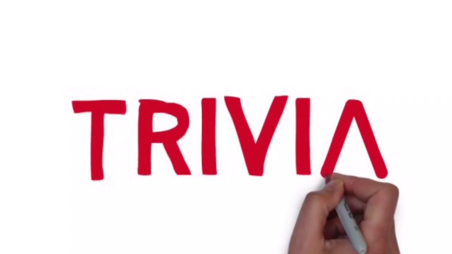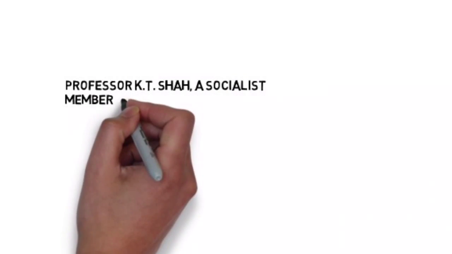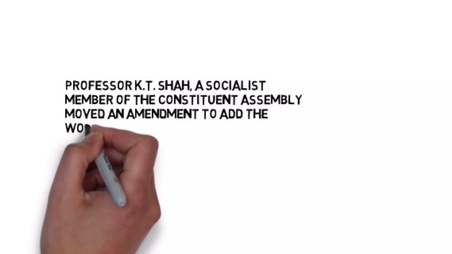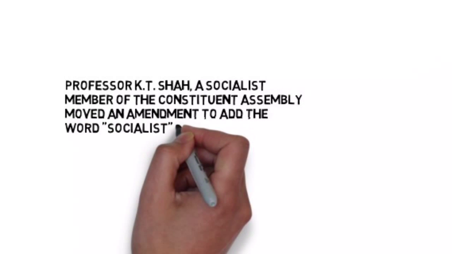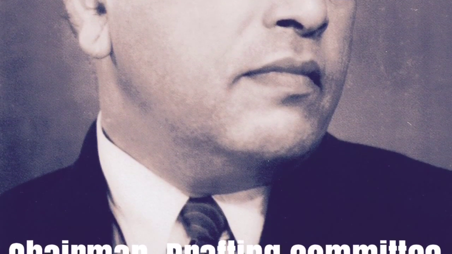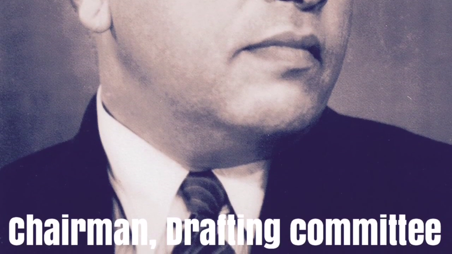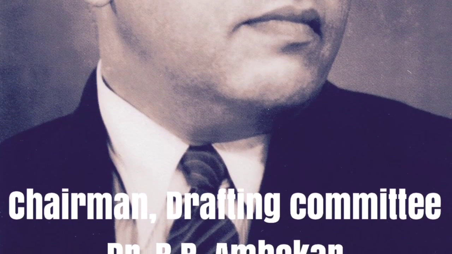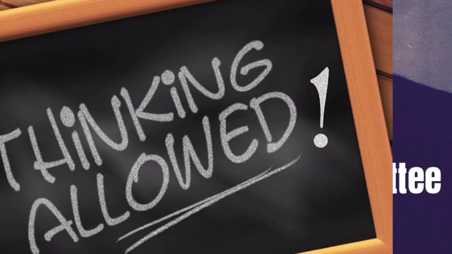Little trivia for you. When Professor K.T. Shah, a socialist member of the Constituent Assembly, raised the question as to why we have not mentioned the word socialist in the Constitution, Dr. B.R. Ambedkar, who was the chairman of the drafting committee, responded and clarified that the word has not been added because the directive principles of state policy in themselves embody the principles of socialism and there was no need to expressly say it or provide it in the Constitution. Isn't that an interesting piece of information?